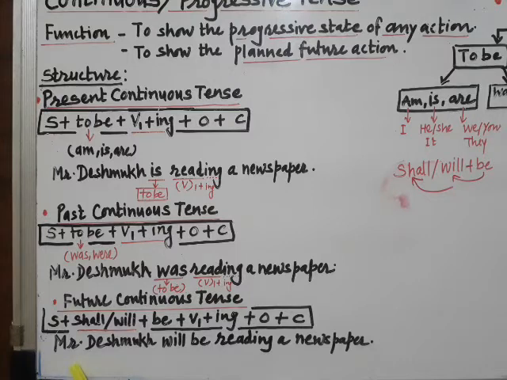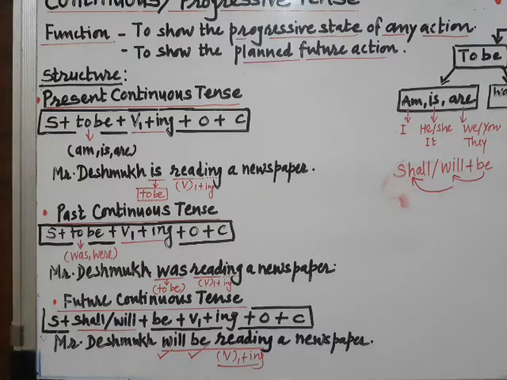The sentence, for example, here: Mr. Deshmukh will be reading. So here will is representing future, be is representing to be, and V1 plus ing is the significant identity of any progressive tense form.